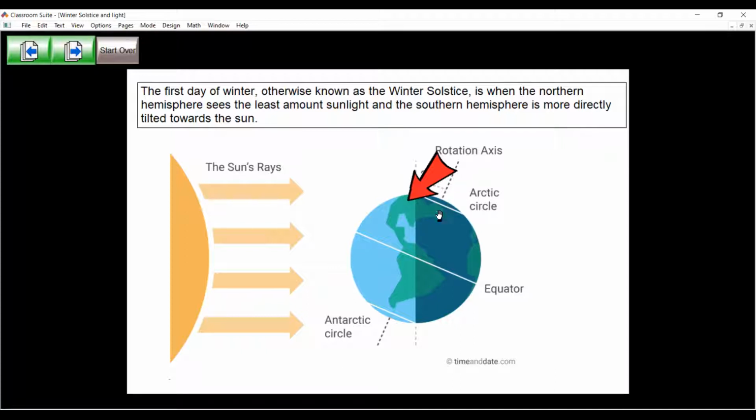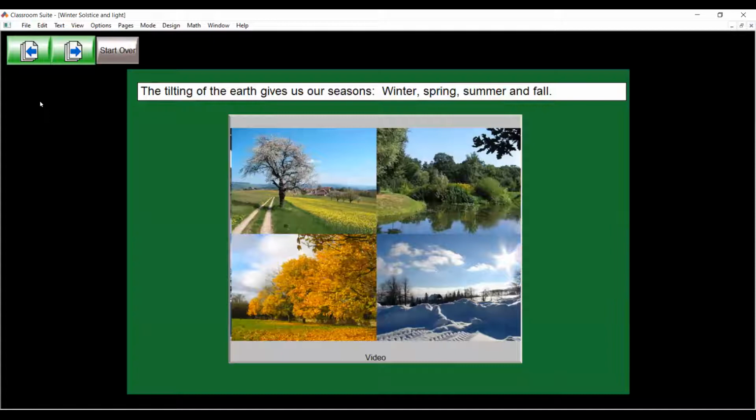There's an imaginary line that runs in the middle of the earth, and the earth is tilted away from the sun in the northern part this time of year. So the sun is not as intense, and that's why it gets darker earlier, and that's why the sun rises a little bit later. The tilting of the earth gives us our seasons. So not only do we have the winter solstice where it might get darker earlier, the tilting of the earth also gives us our seasons: winter, spring, summer, and fall. And let's see if I can share the video on that.